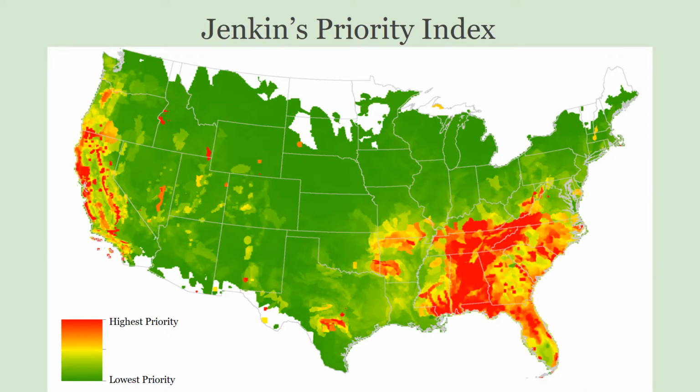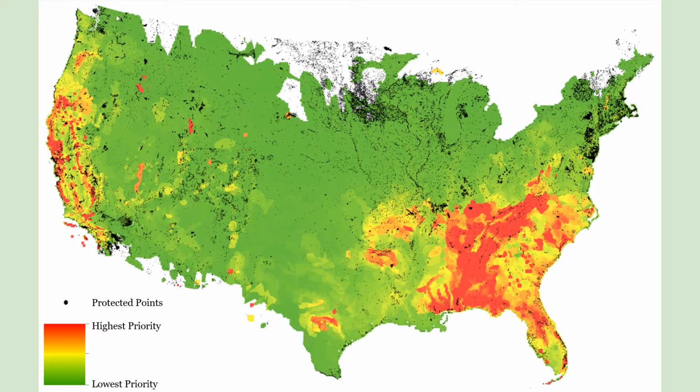If we look at Jenkins' priority index, where the red depicts the highest priorities and the green the lowest priorities, we can see that most protected lands are in the southeastern U.S. and the coastal areas. By then laying the protected points over Jenkins' species priority map, it is very easy to see visually what is meant by conservation mismatch. Nearly all of the protected points are centered outside what is identified as the most important to protect in order to conserve biodiversity, justifying Jenkins' argument.